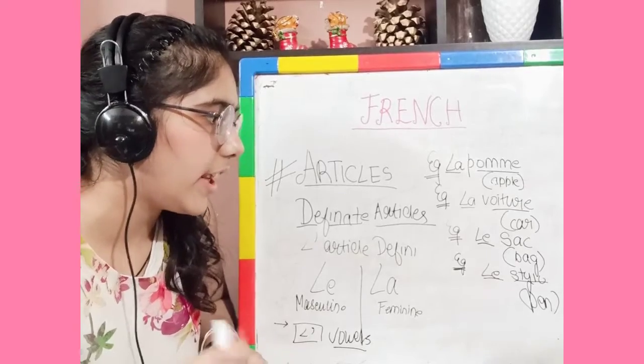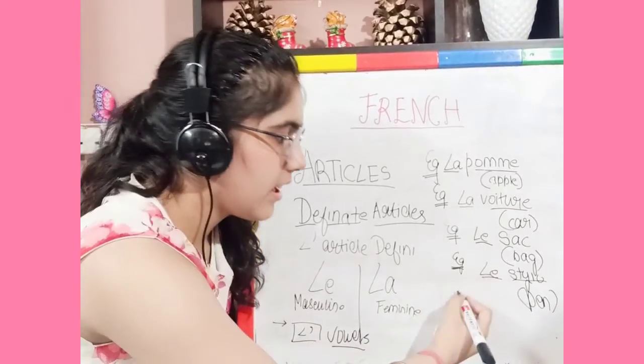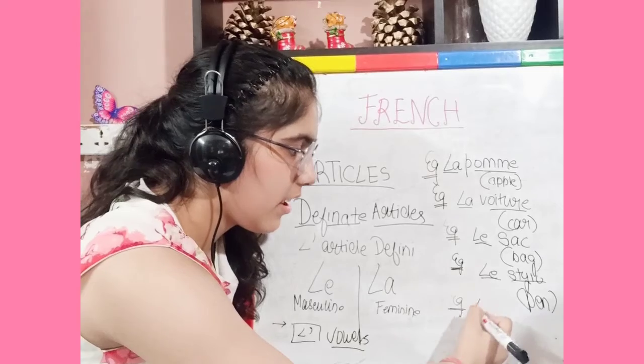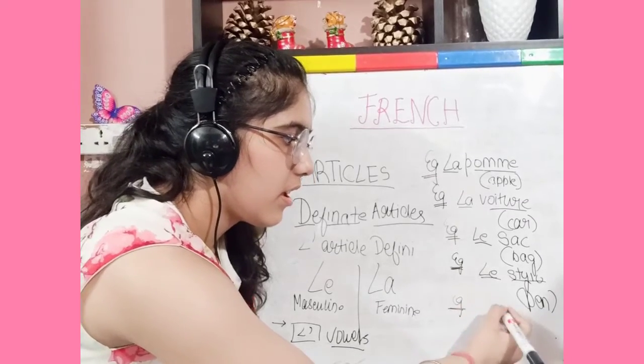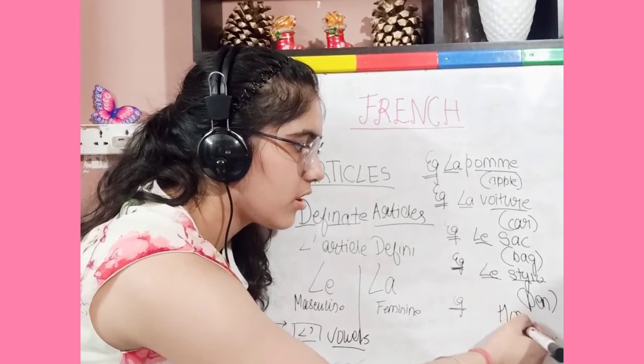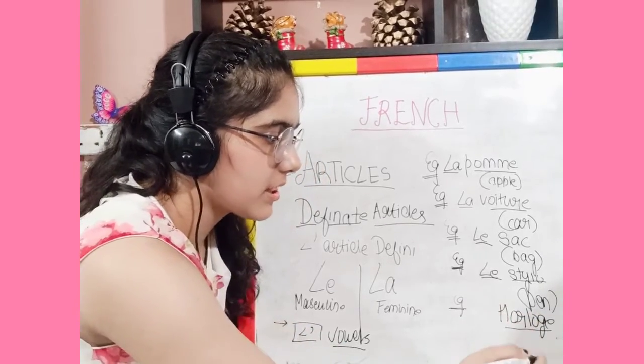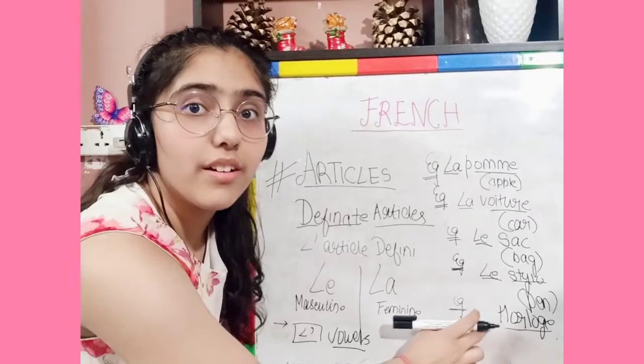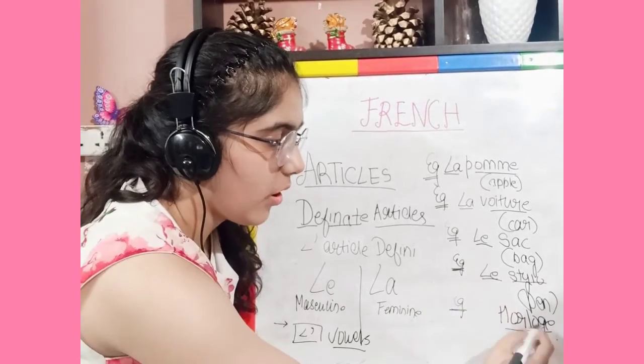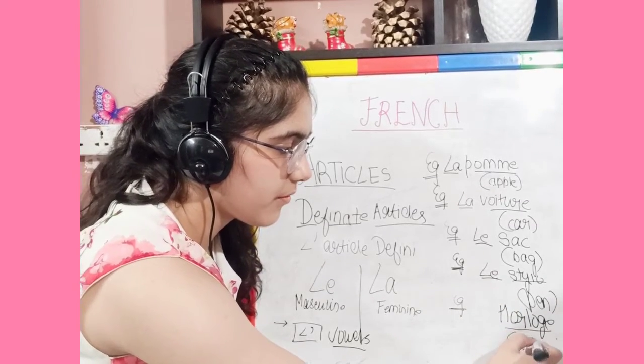Now I'll give you another example, which is horloge. This is a different word because it starts with a vowel. Now why vowel? I'll let you know. Horloge is clock.